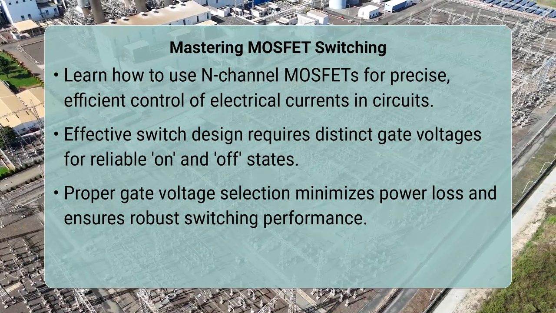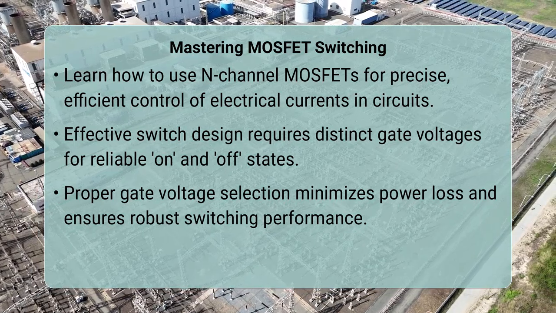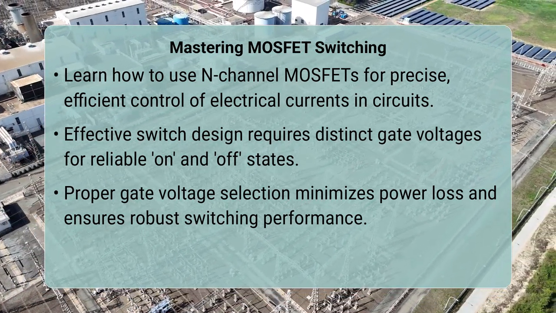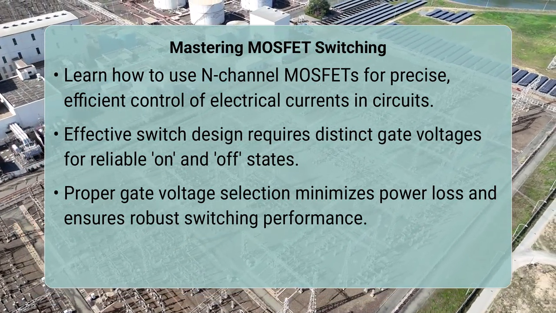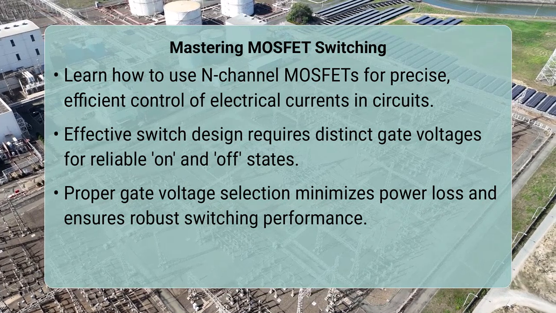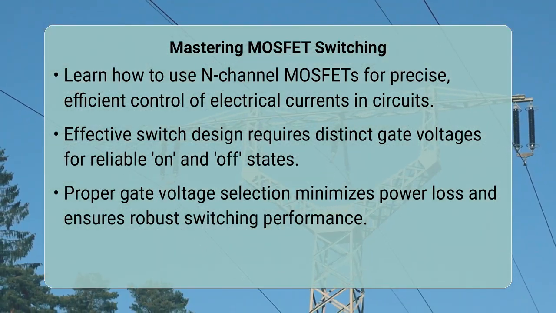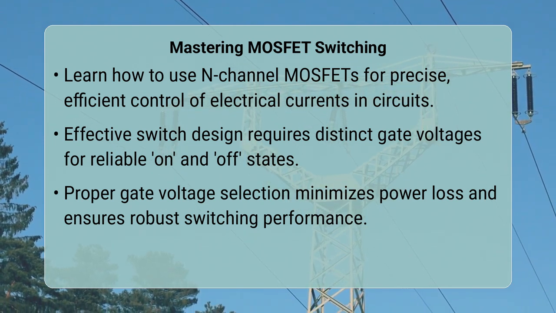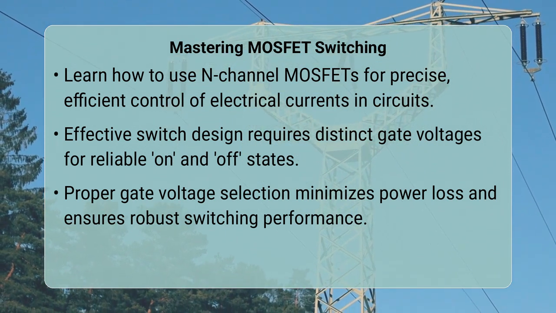To effectively choose the gate voltage for an N-channel MOSFET in switch design, you essentially need two critical voltage levels. One is a voltage for the on state, which must be high enough to fully turn on the transistor and ensure it operates in its ohmic or triode region, minimizing resistance. The other is a voltage for the off state, which must be low enough to completely turn off the transistor, placing it in cutoff and preventing any unwanted current flow.